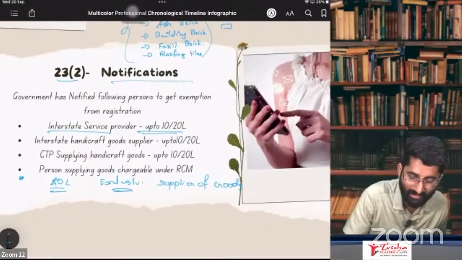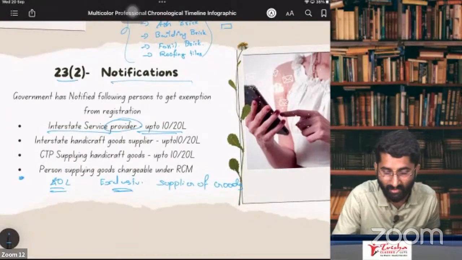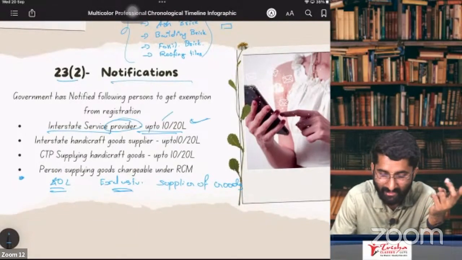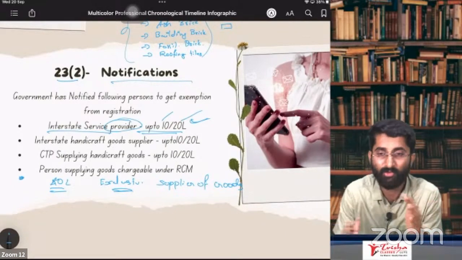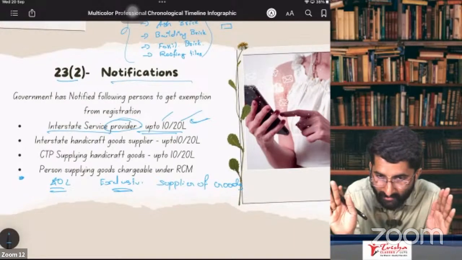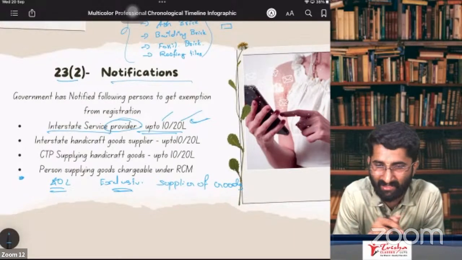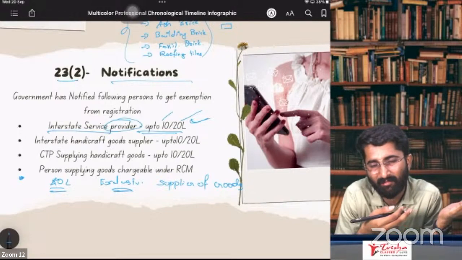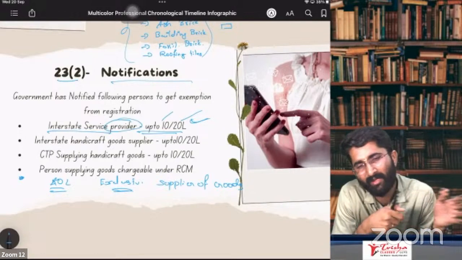And you are interstate service provider, then 20 lakhs or 10 lakhs as the case may be. In case of Mami, it is 10 lakhs. In other states, it is 20 lakhs. So you don't have to take the registration. Interstate suppliers not required to take the registration until 20 or 10 lakhs. Now you might get the doubt, sir. So it is there in section number 22, sorry. Section number 22 mein tha na, sir, ye.